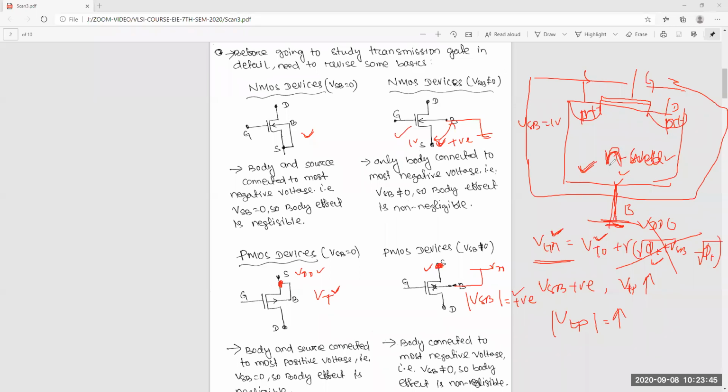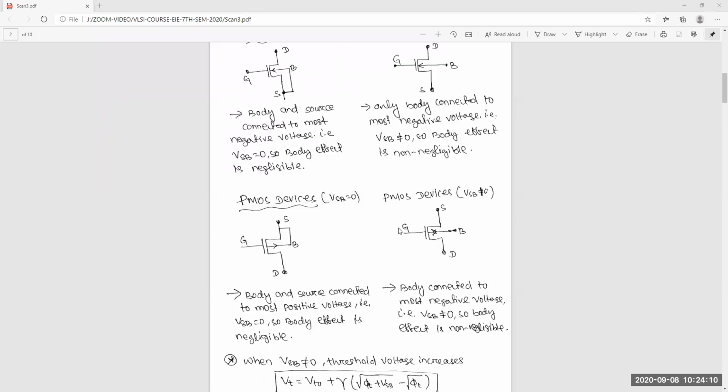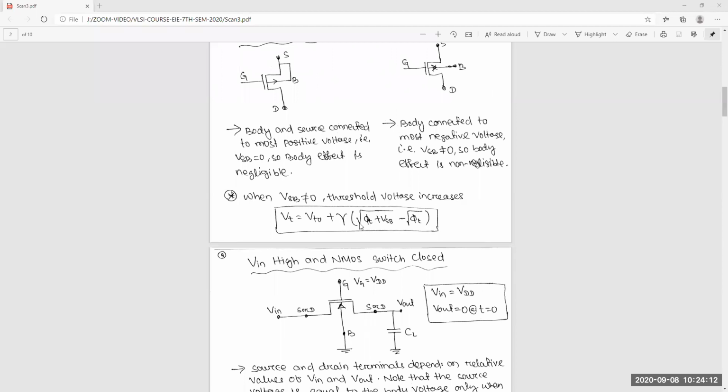If you don't know, then please raise your hand. So is everyone thorough about these points? Yes, okay. Because this is required in transmission gate analysis, that's why everyone knows. So I am assuming you know all these things. You know this is the equation. If VSB is not equal to 0, VSB is positive, then you will get this.